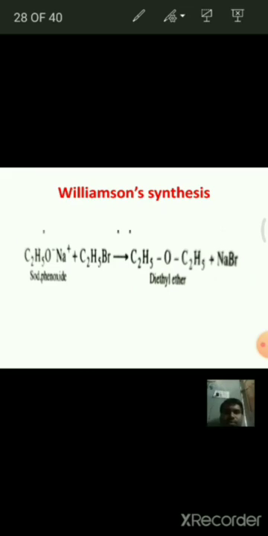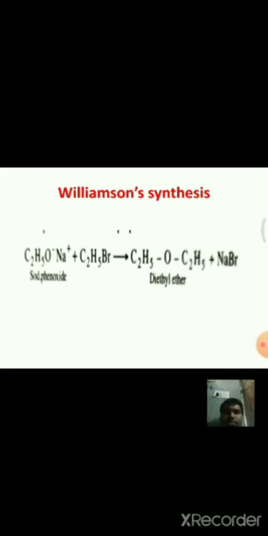That means by the reaction of sodium tertiary butoxide with ethyl bromide, it gives ethyl tertiary butyl ether. That means the selection of reactants is essential for the preparation of unsymmetrical ethers.